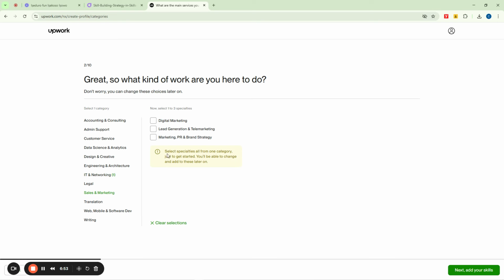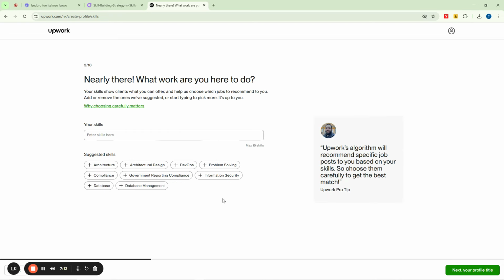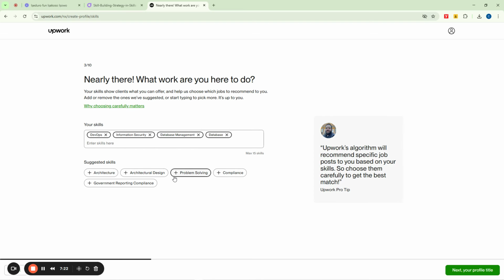So you can see now that it says select specialties from the category. So just something like this now has to apply. I've already done that before. I click on this one and this and that, right? So I can now say, okay, next, add your skills, right? So now it's asking me for my skills. I will say, okay, DevOps, information security, database management, database compliance, architecture, architectural design, and so on and so forth. So when I'm now done, I can say, okay, I can now continue.